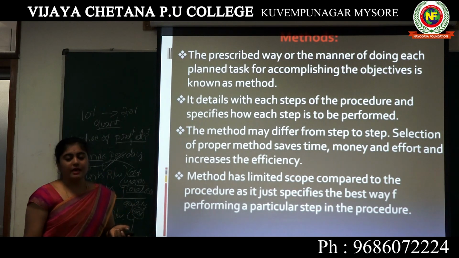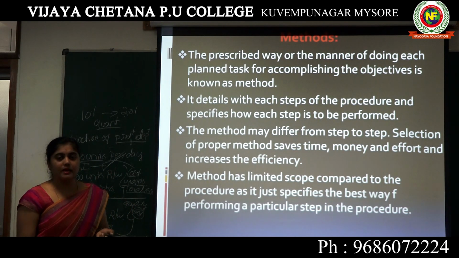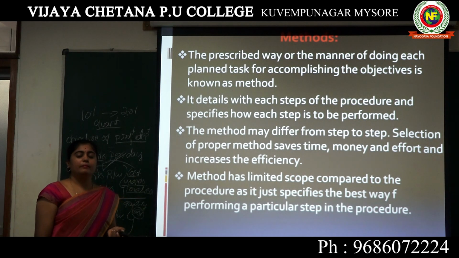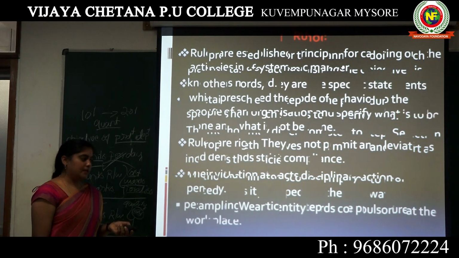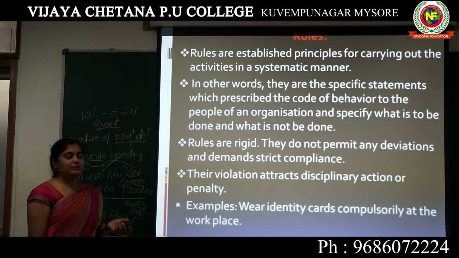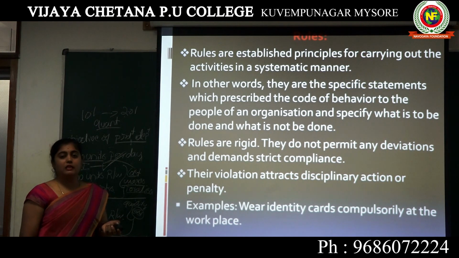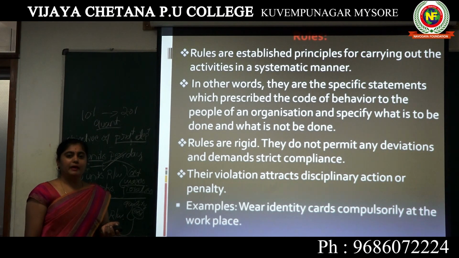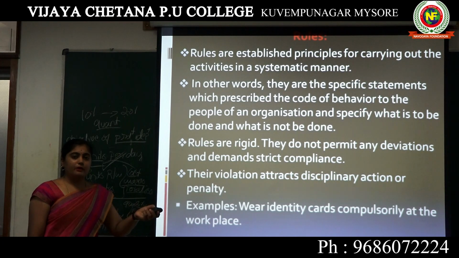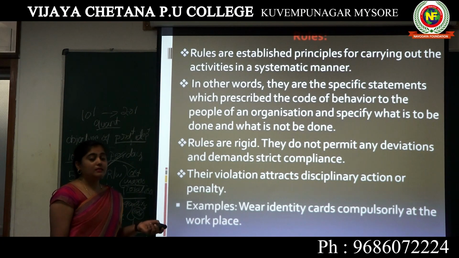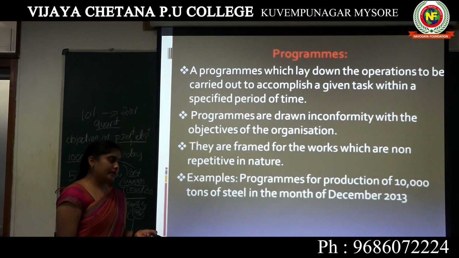The planned task, in which method it must be carried out, that is called a method. Next, rules are the principles established by top level management to carry out discipline or a systematic manner in the organization.